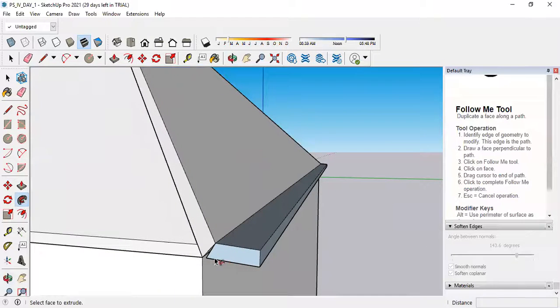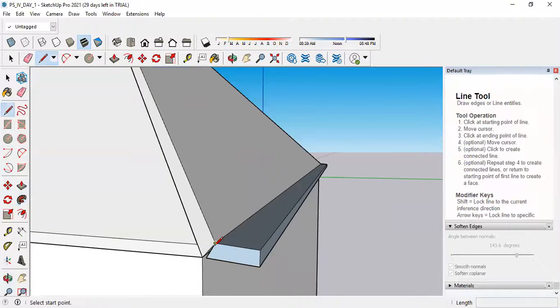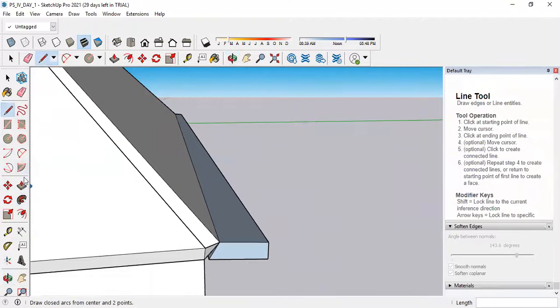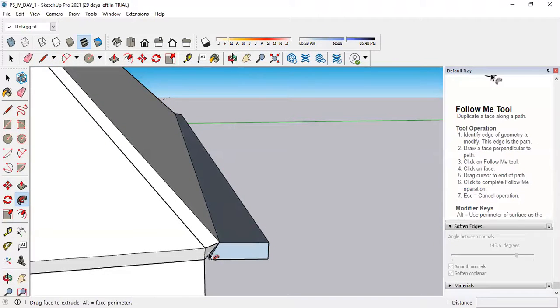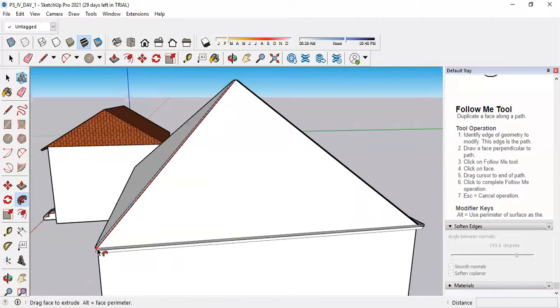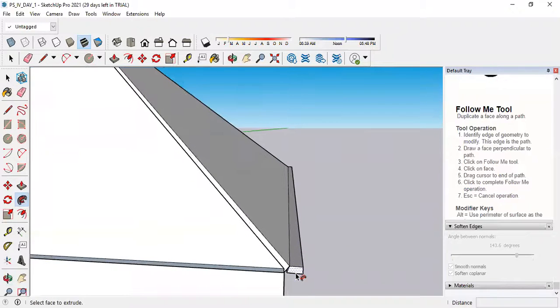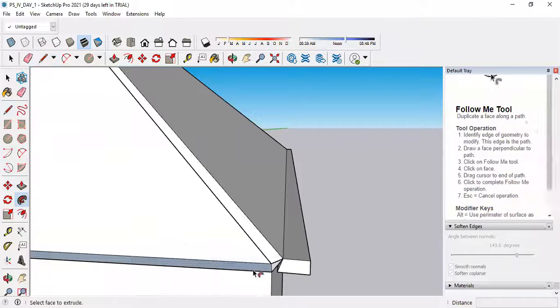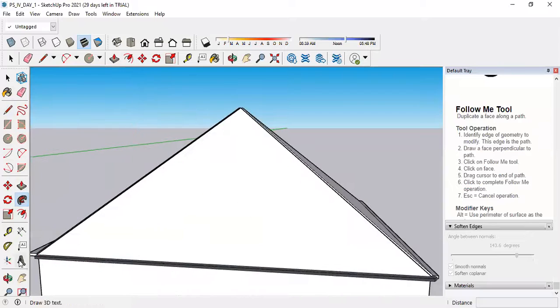Apply it like this, then draw one line again, then select the follow me tool. You just have to try this in different ways, because sometimes some methodology works, sometimes it doesn't.